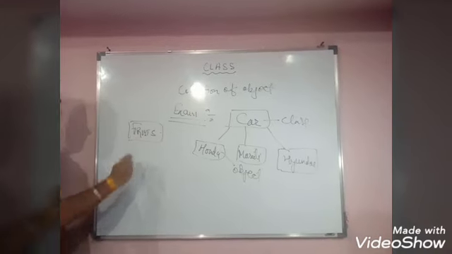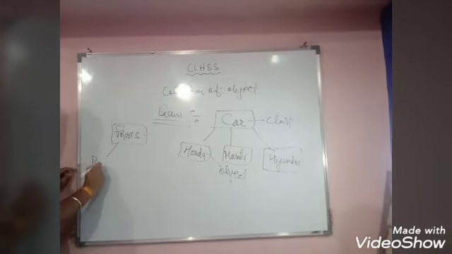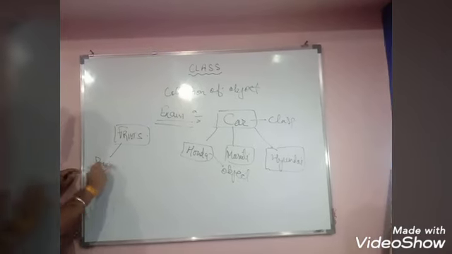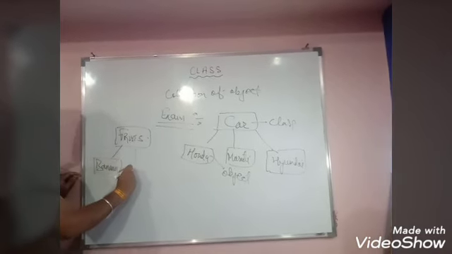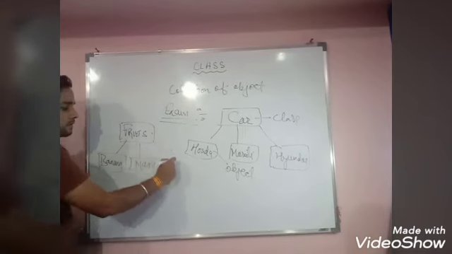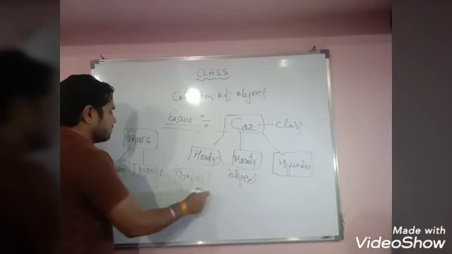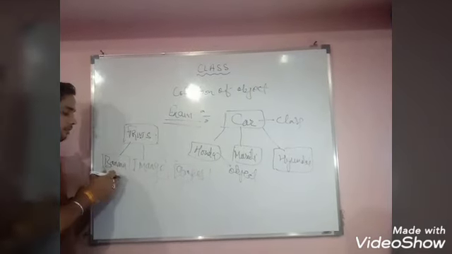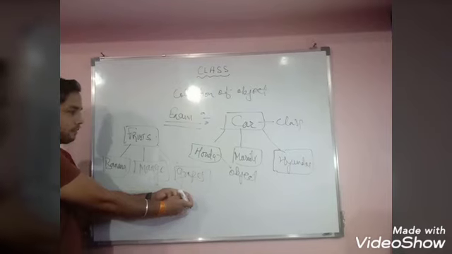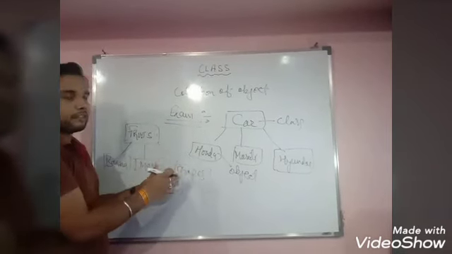Fruits is a class, and what are the objects of this class fruits? Then objects are banana, mango, grapes. Banana, mango and grapes are the objects and fruits is the class. So this is all about the class.